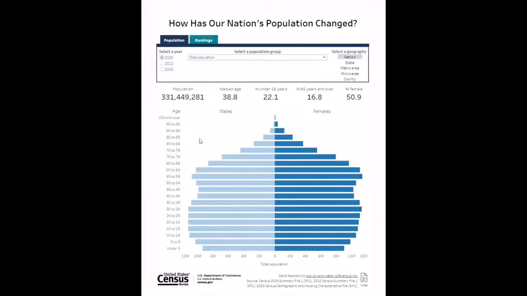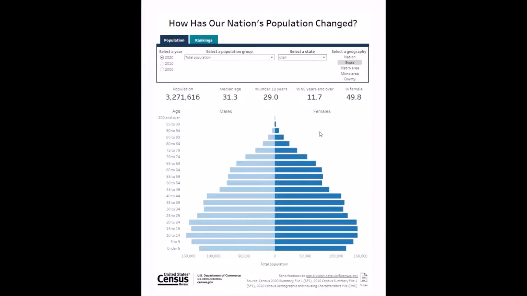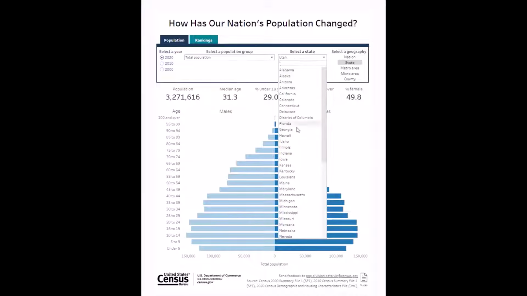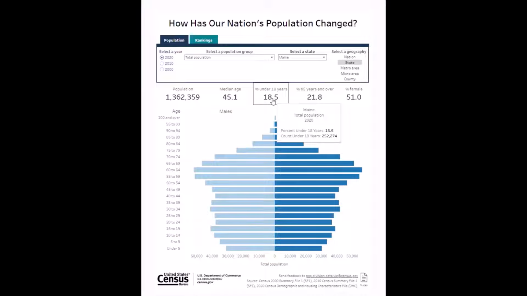Let's take a look at Utah, for example, by selecting the state-level geography option and then finding Utah in the drop-down that appears. The wide bars at the bottom of the pyramid show us that around 29% of Utah's population was under 18 years old in 2020. Compare this to Maine, where only 18.5% of the population was under 18. Notice Maine has much wider bars between the ages of 50 to 75.